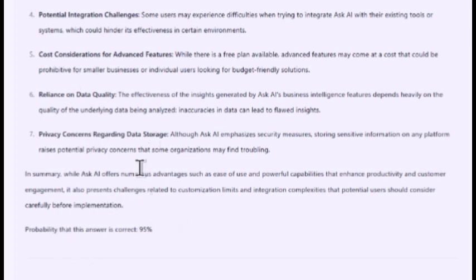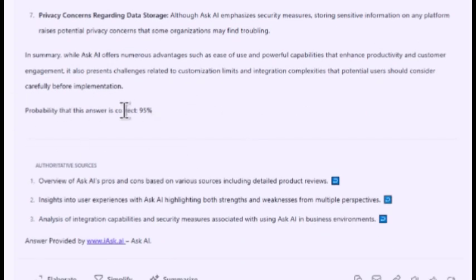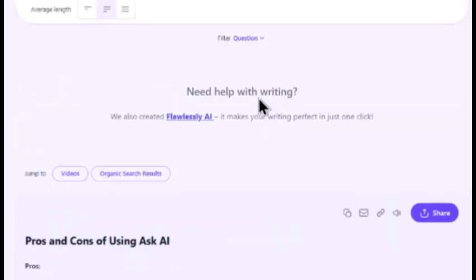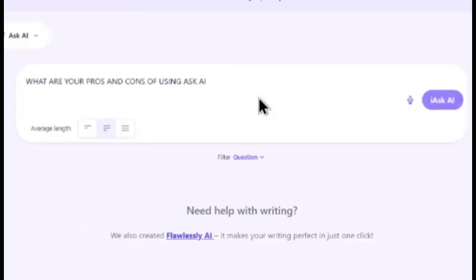So, the probability that the answer is correct is about 95%. It calculates probability for you. So it's as simple as that. When you're ready, give it a try. It's up to date as of now, April 10, 2025.